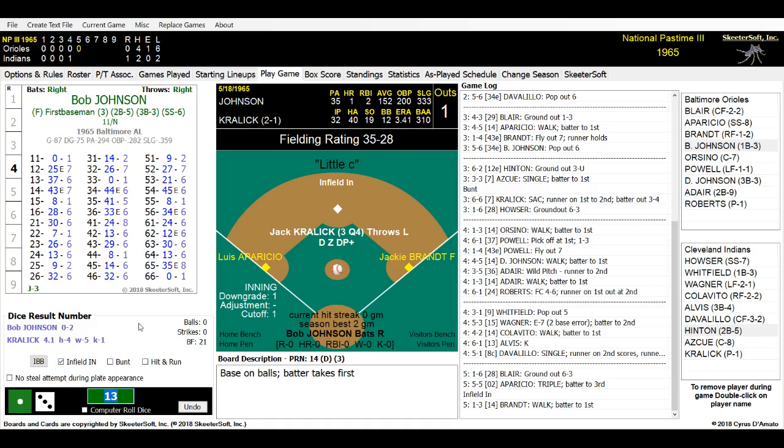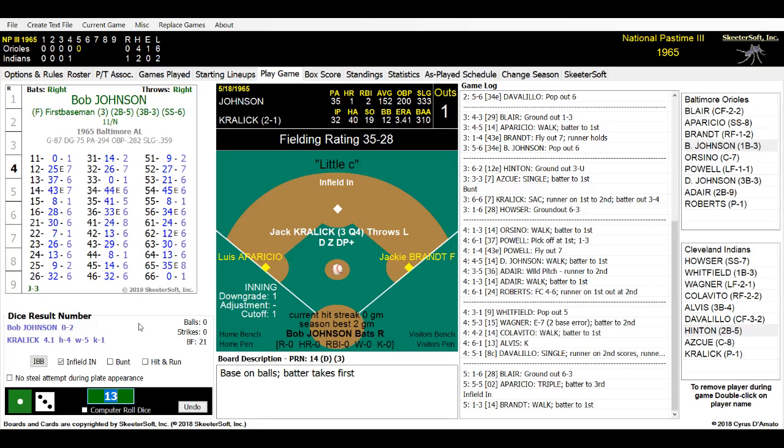Coming to bat will be Bob Johnson. Bob Johnson is 0 for 2. He hasn't gotten out of the infield yet. Grounded out to the shortstop. Popped out to the shortstop. Kralik is in there. The Indians are ready to go. The infield is still in here. So not only are they in for Aparicio at third, they're also in for double play depth. Cleveland is not fooling around on this one here.